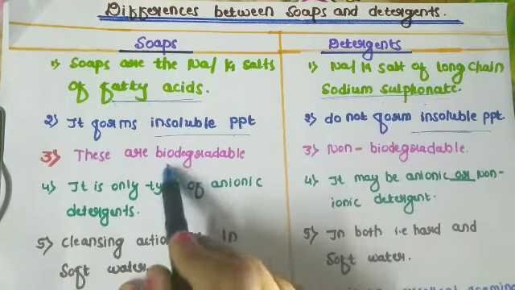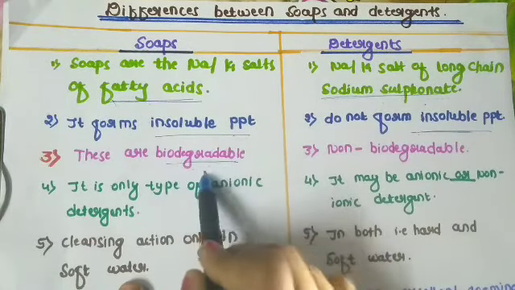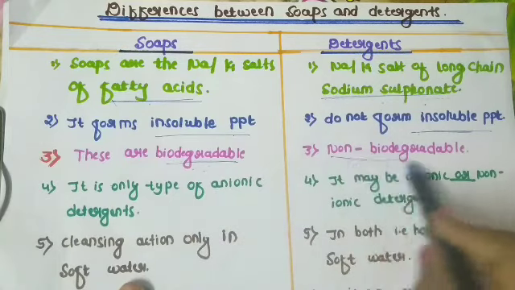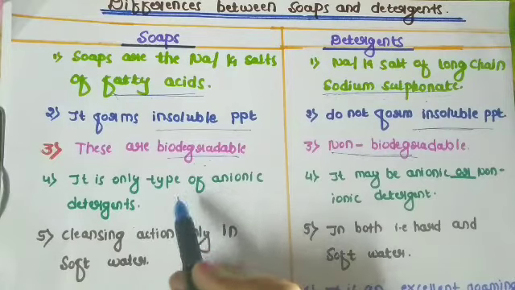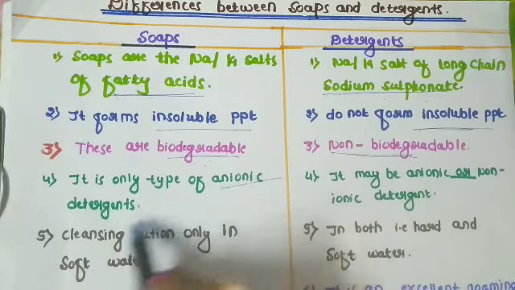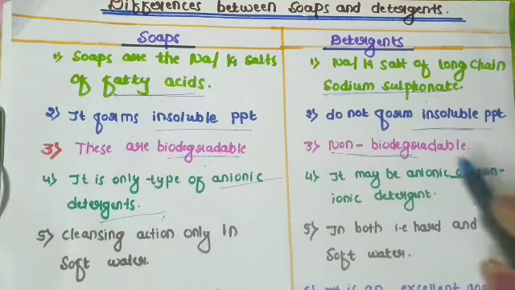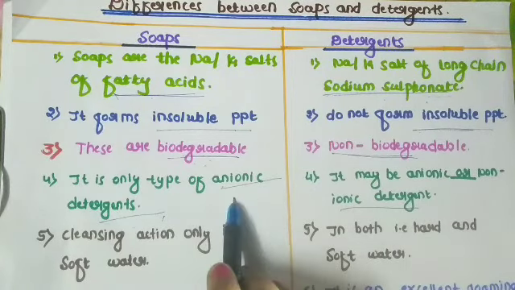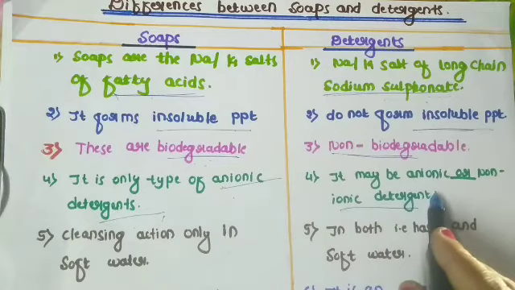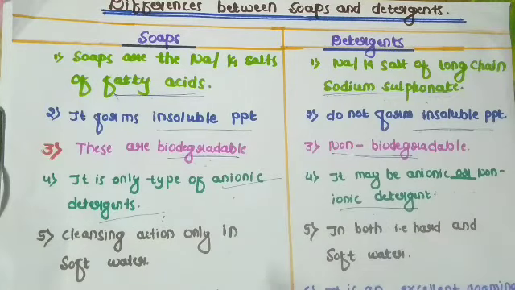Soaps are biodegradable. Detergents are non-biodegradable. Another important one is that soap is only a type of anionic detergent. Detergents may be anionic or non-ionic.